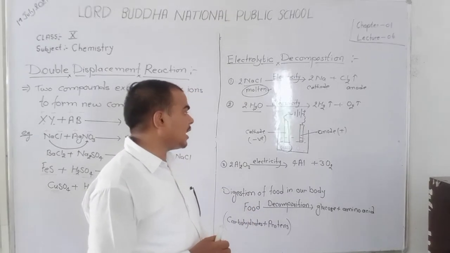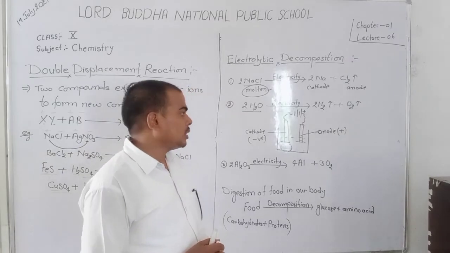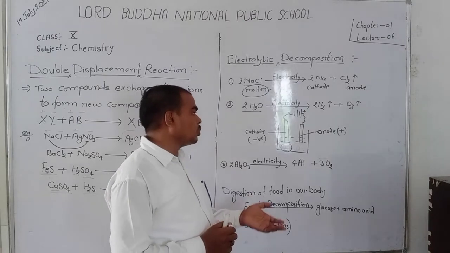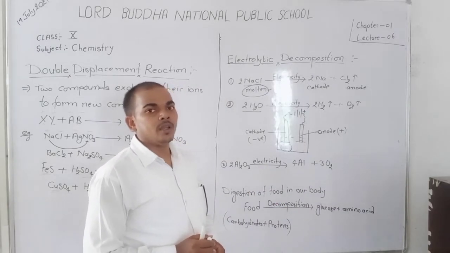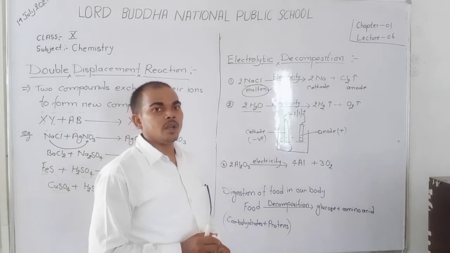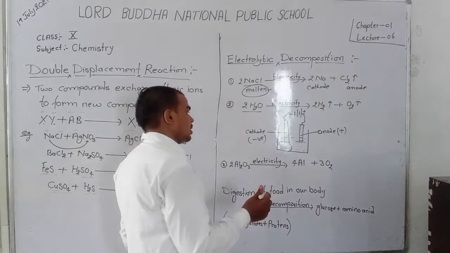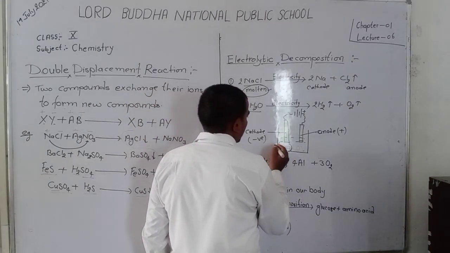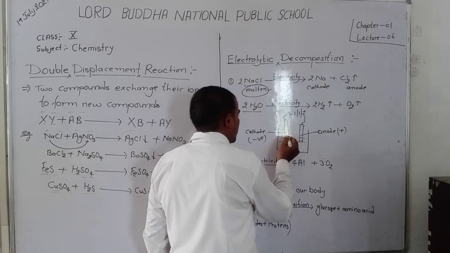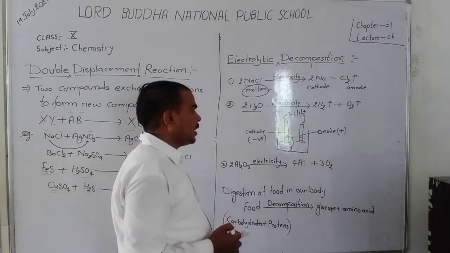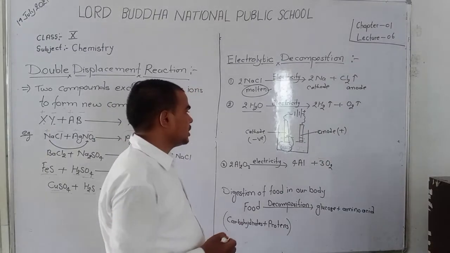Therefore, hydrogen wants to take electrons, so it moves toward the electrode that is electron rich. You know that the cathode is the electron rich terminal, so H plus moves toward the cathode.